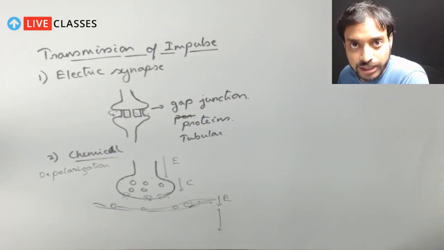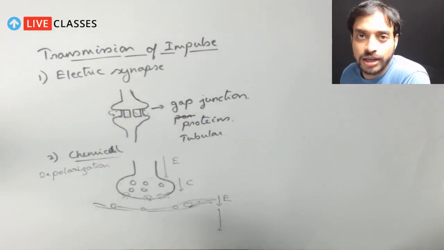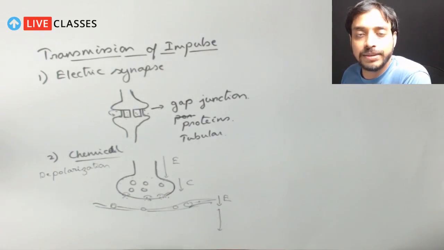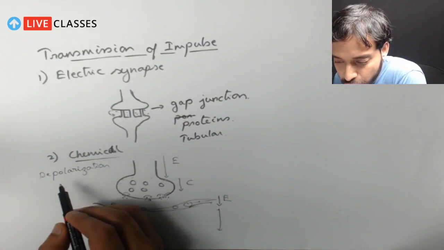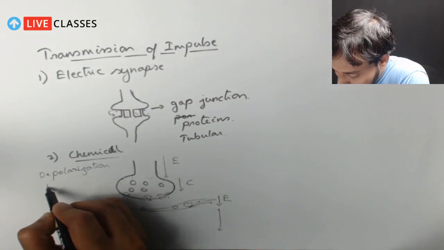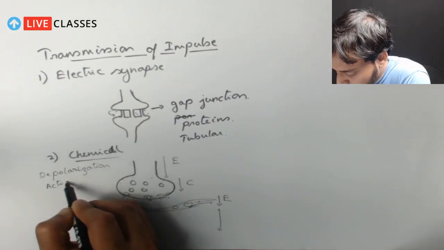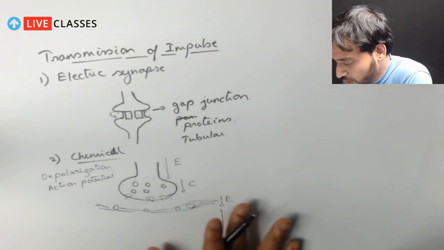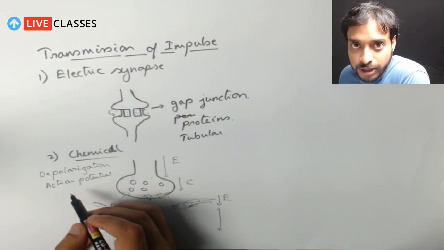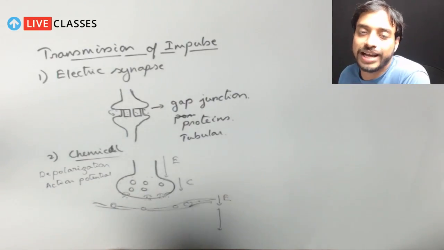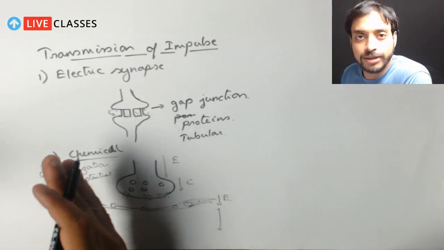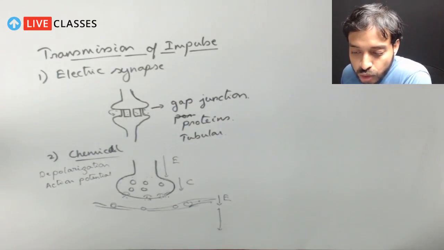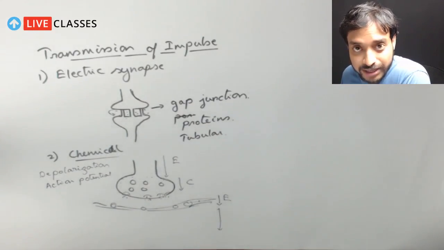Signals keep passing like this: depolarization, repolarization and then resting potential. If you remember, this is how it keeps on traveling. It causes depolarization and generates the action potential. These are the terminologies we have already discussed in a previous session, so you must be remembering this. From the resting potential it moves to the action potential, and again revives back to the resting potential. If you remember about the refractory phase, right?